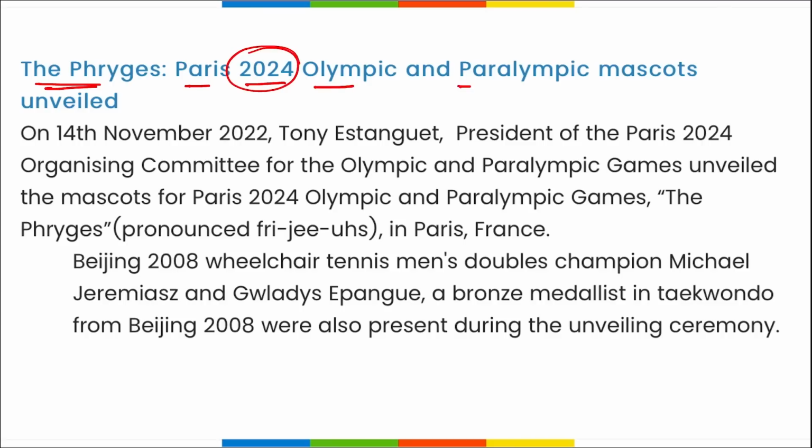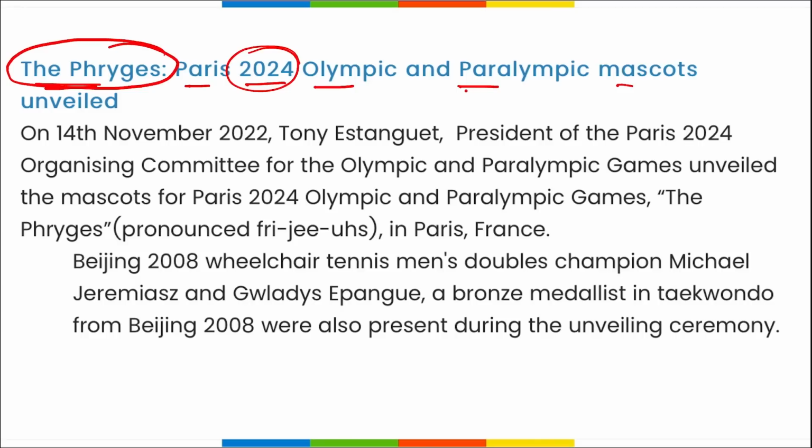Next, the Paris 2024 Olympic and Paralympic mascot has been unveiled. That means Fergus, this is the name of the mascot for the 2024 Olympic Games, and the mascot for the Paralympic Games has also been unveiled.